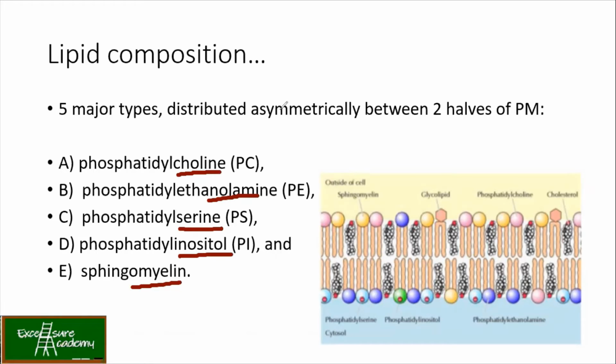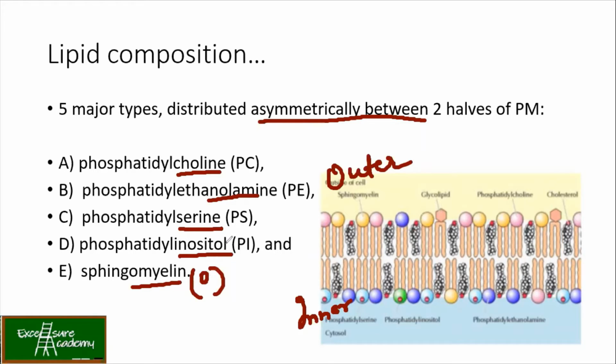Now, when I say that they are distributed asymmetrically between 2 layers, what does it mean? You have the outer membrane layer and then you have the inner. The proportion in which these lipids are present varies. In the outer layer, you have sphingomyelin and then the PC.